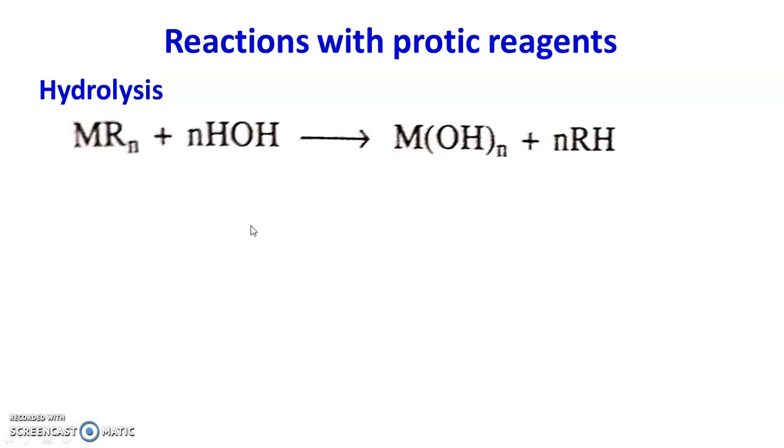And the rate of hydrolysis depends upon the electropositive nature of the metal. Greater the electropositive nature, greater is the rate of hydrolysis. Then the polarity of the metal carbon bond of the organometallic compound and the associative tendency of metal alkyls.